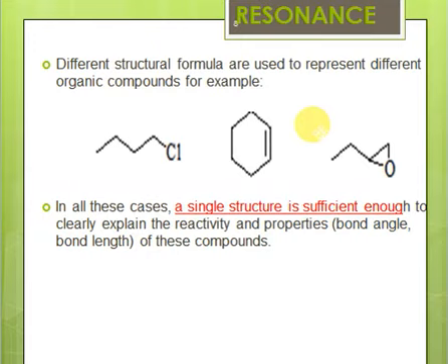We can see that this is a single bond, this is a double bond, and this is a three-membered ring. So the bond lengths and bond angles can be easily explained, and the reactivity of the molecules can be easily explained when we see these structures. However, there are certain structures for which we cannot write a single structure.